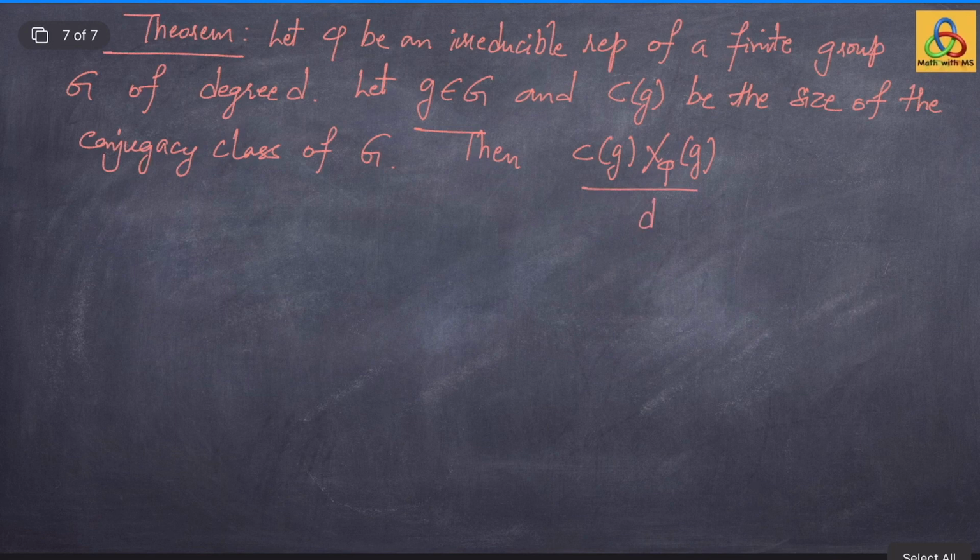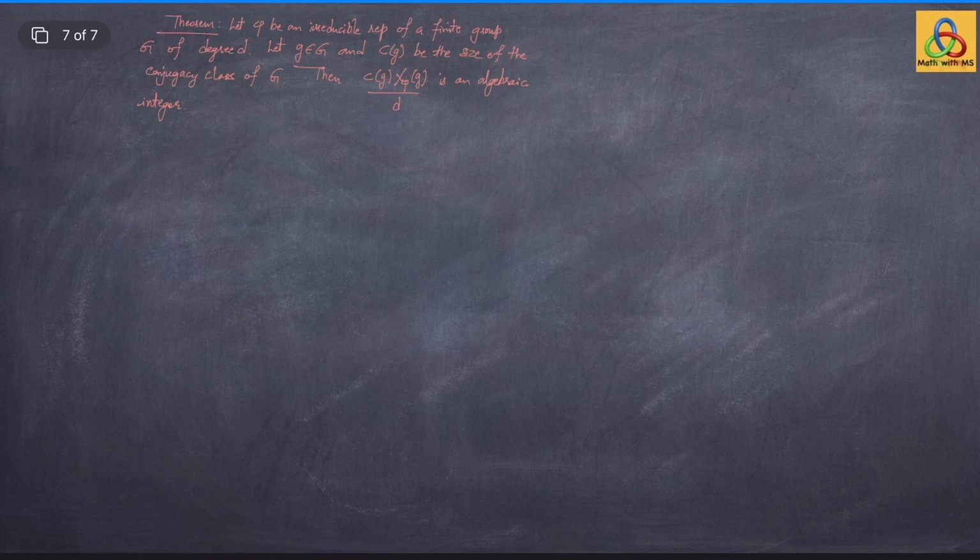This is an algebraic integer. Notice that chi phi g is an algebraic integer by the preceding result, and therefore Cg times chi phi g is an algebraic integer. But we are dividing it by an integer. It is not so clear why it should be an algebraic integer.